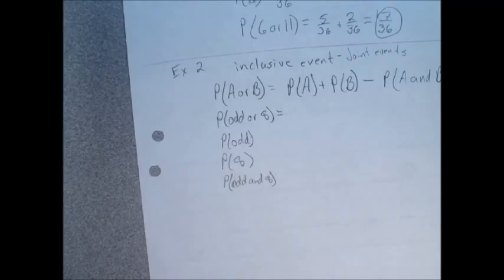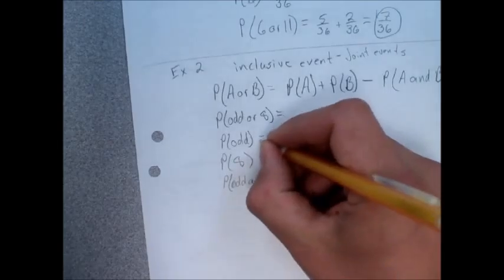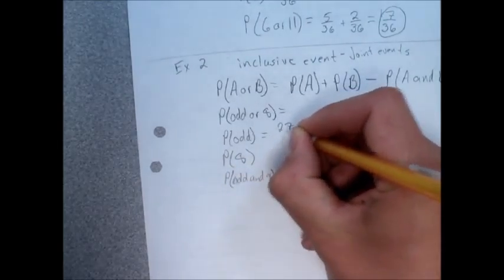If it happens 3 times every time there's an even number involved, how many even numbers are there on a die? 3. So if it happens 3 times every time an even number is involved, how many times does it happen in total? 3 times 3 even numbers, it happens 9, right? So there's 9 times that it rolls just even and even. Just 2 even numbers. So how many then involve an odd? 27. So the probability of rolling something with an odd involved is 27 of the 36 times.